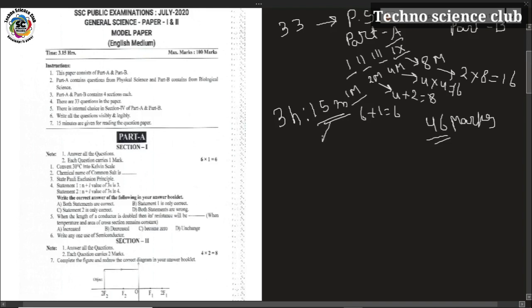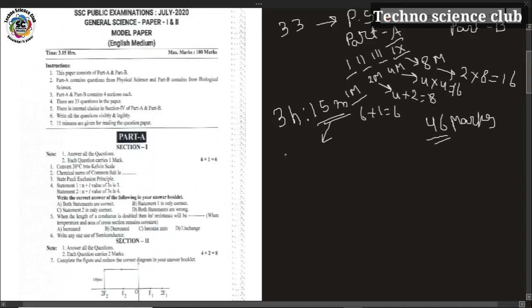Sorry, for the exam, a time of 3 hours 15 minutes will be given. 15 minutes are given for reading the question paper, and there are instructions as well. 3 hours is the time to write the question paper for 100 marks. Part A physical science and part B biological science, total duration is 3 hours 15 minutes, and the 15 minutes will be given for reading the question paper.